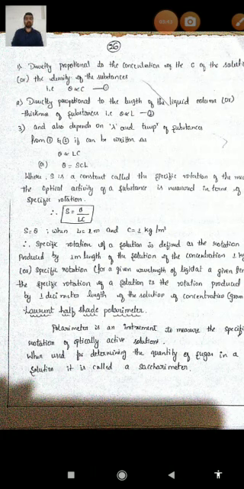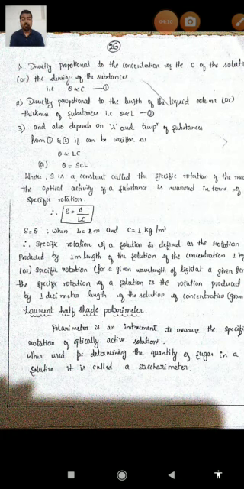So how can we define the specific rotation for a given optically active solution? It can be defined as the rotation produced by a 1 meter length of the solution of concentration 1 kg per meter cube. This we call the specific rotation.